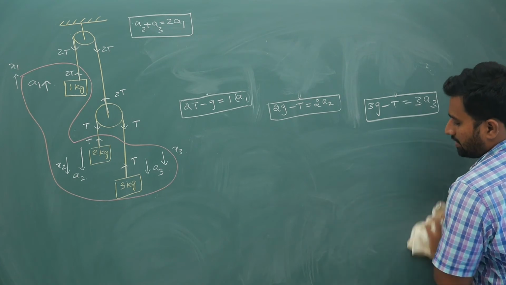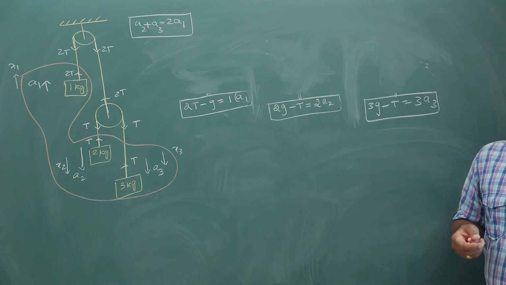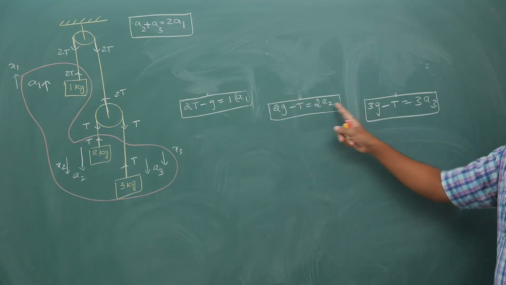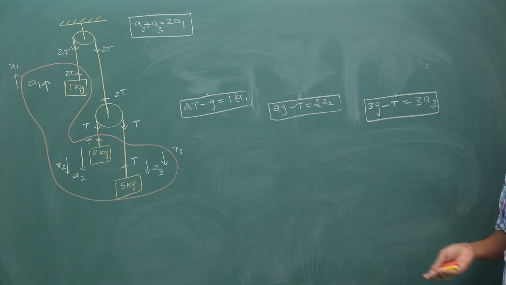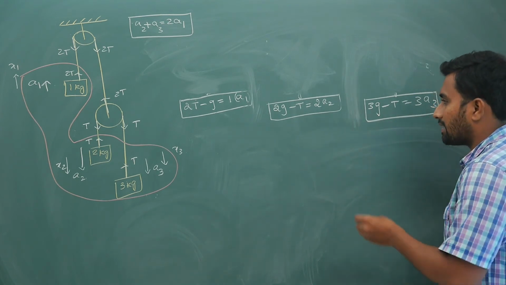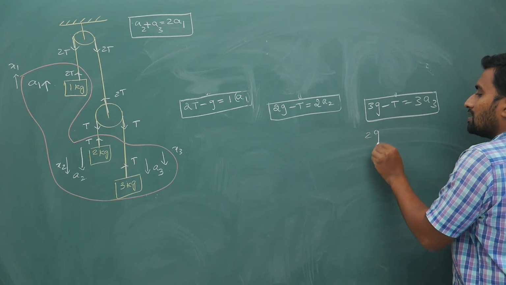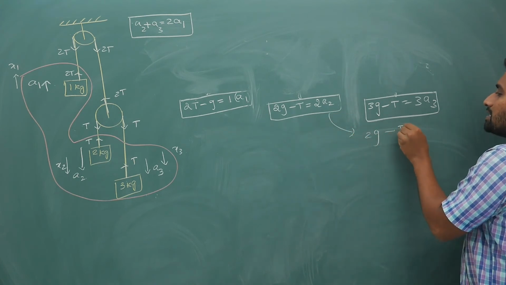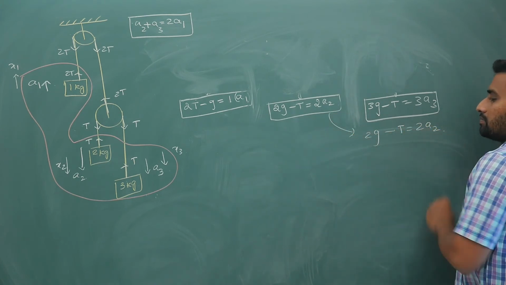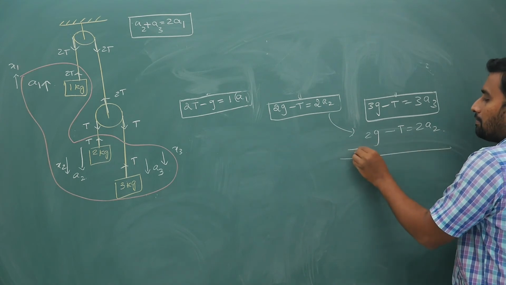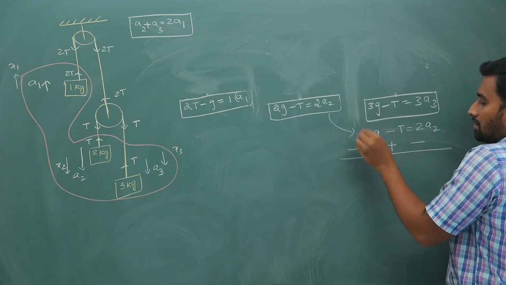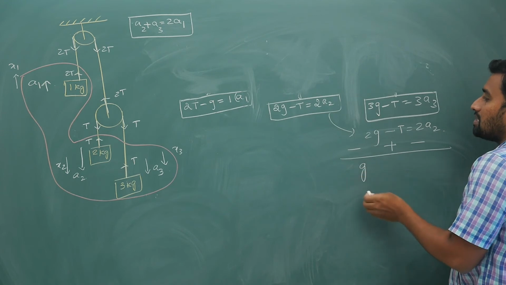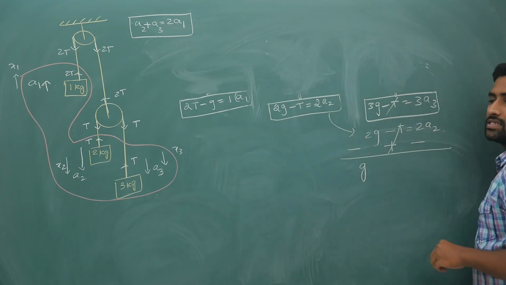Now, first, out of these two you can eliminate T and you can get a relation between A2 and A3, right? So if I bring this equation, 2G minus T is equal to 2 times A2. So eliminate T: 3G minus 2G is G, plus T minus T will cancel off.